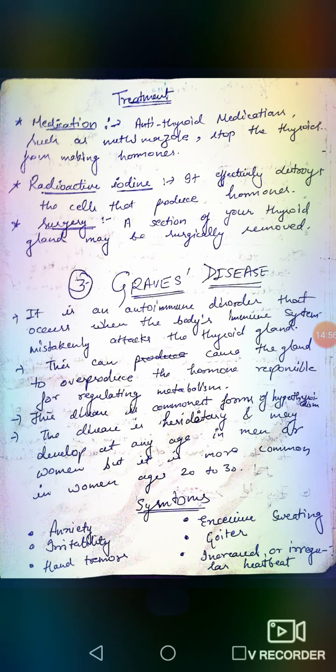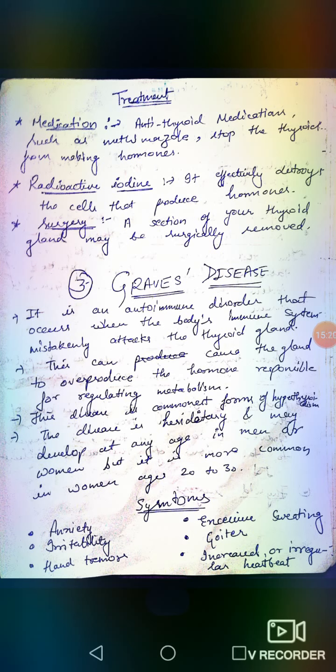Next, radioactive iodine. What does it do? It effectively destroys the cells that produce hormones, like the follicular cells etc. Various types of cells are present in the thyroid gland that produce hormones. So radioactive iodine blocks or destroys these cells from producing hormones.